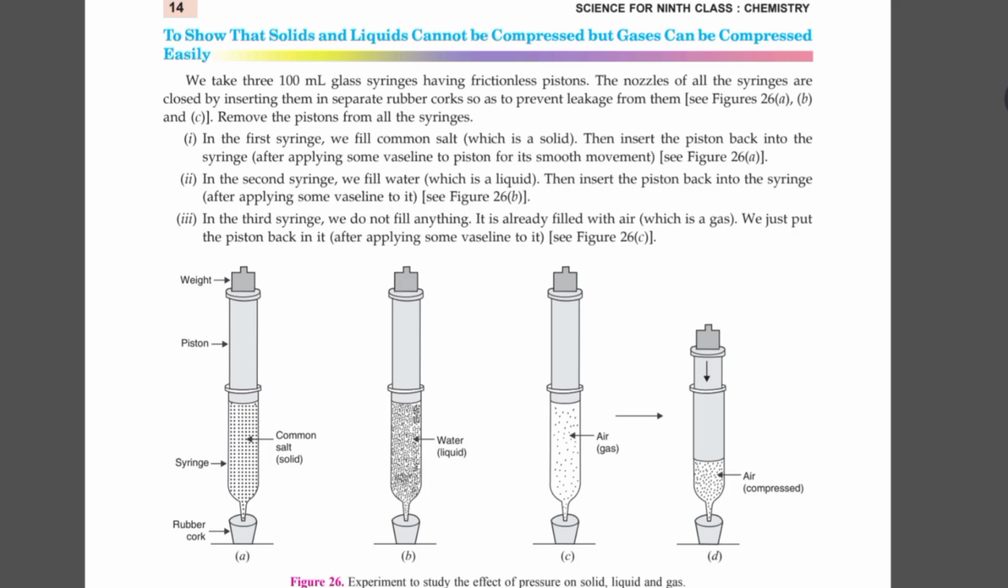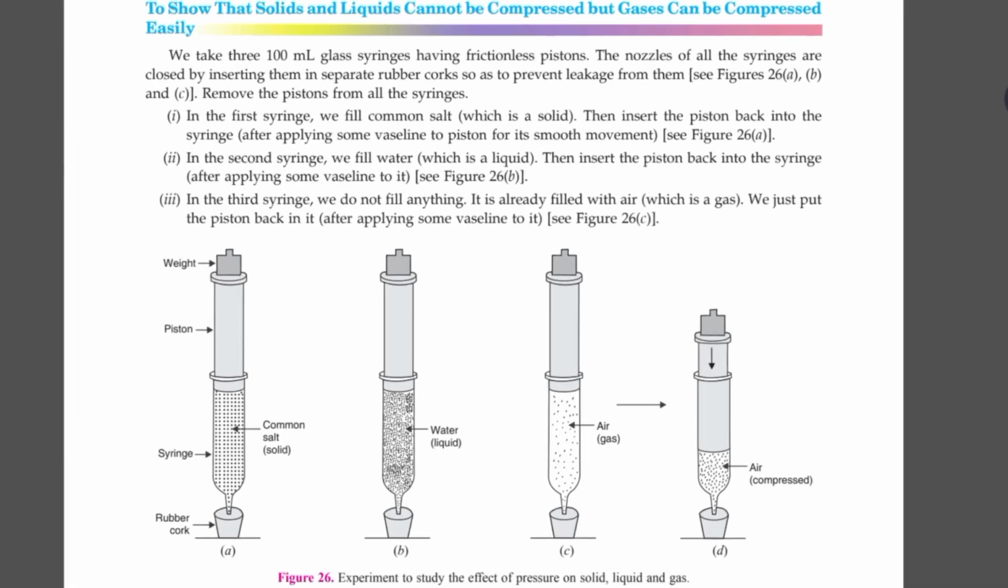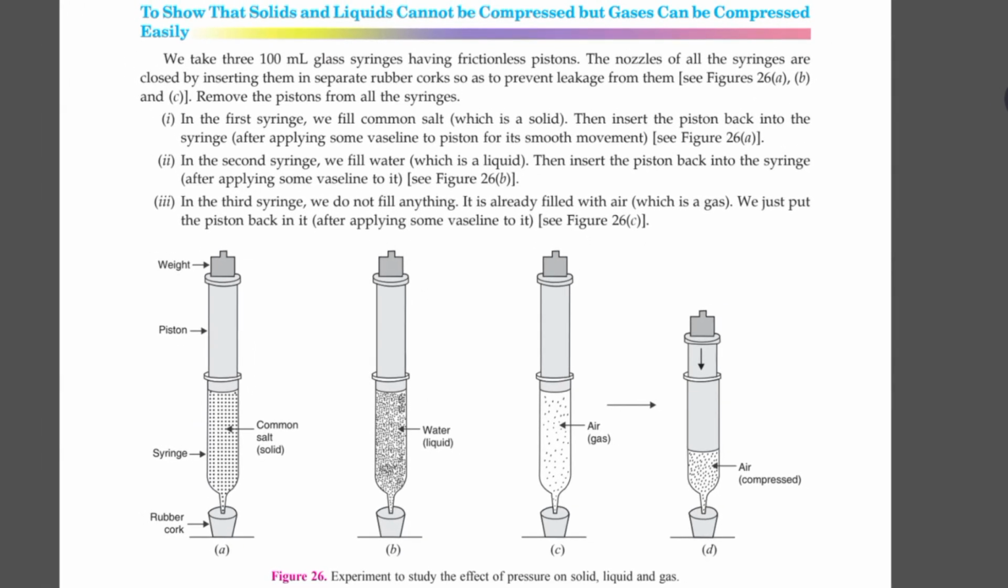To show that solids and liquids cannot be compressed but gases can be compressed easily, we can use a piston, or a syringe. A piston works like a syringe, it's the same thing. In a syringe we have this type of plunger which is used to compress. Now you take a syringe with common salt, say a solid. You take a liquid and you take a gas, and when you are compressing them,